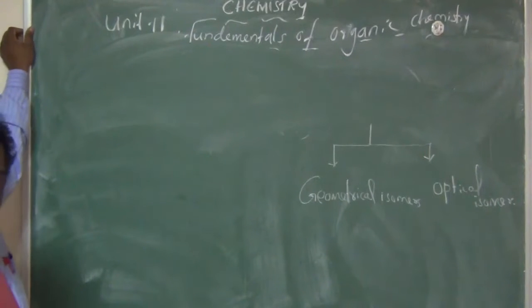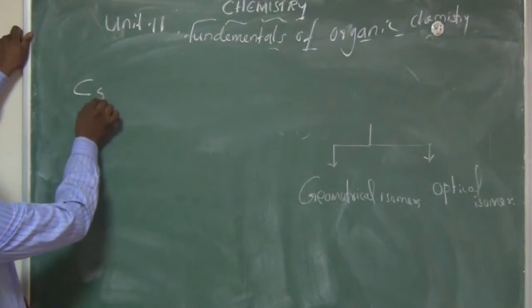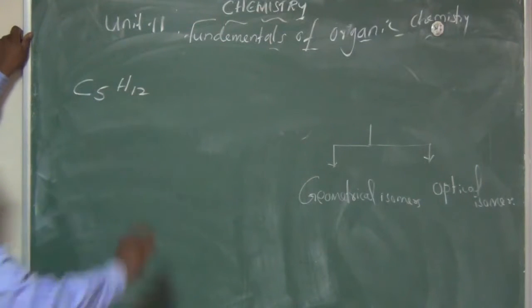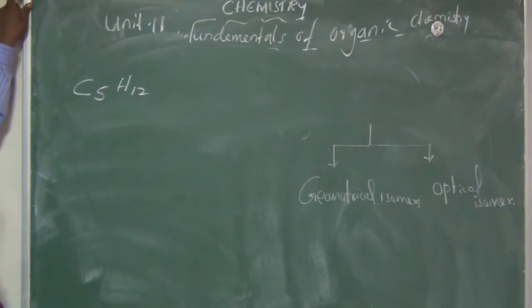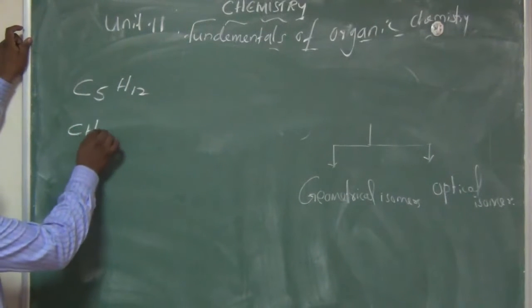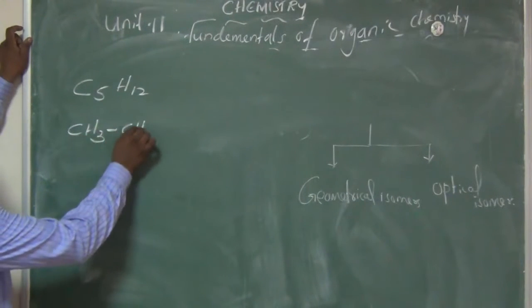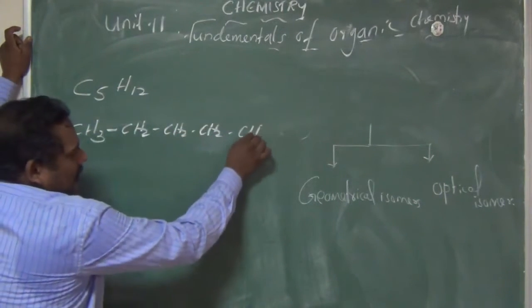For example, one of the compounds has the molecular formula C5H12. Here I am writing one of the compounds: CH3, CH2, CH2, CH2, CH3.